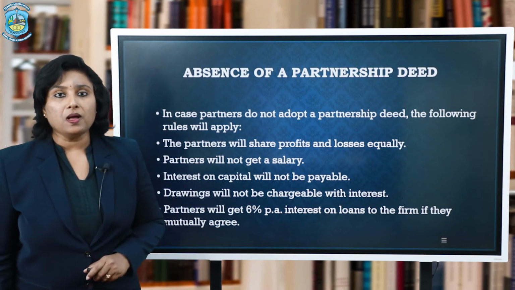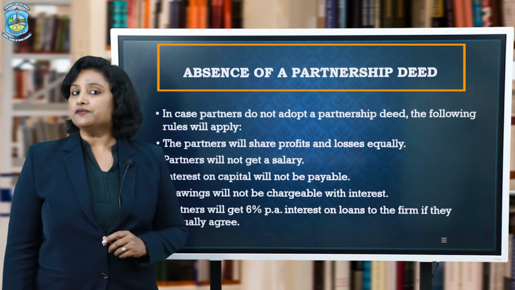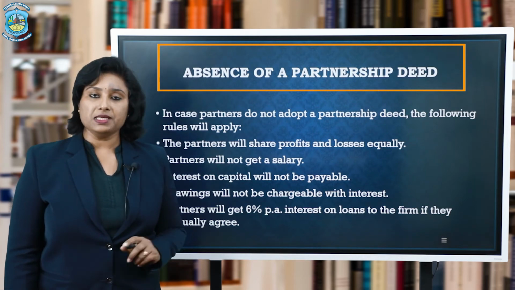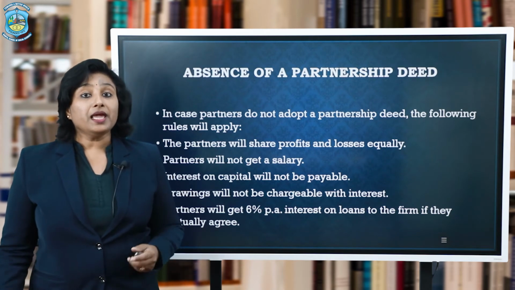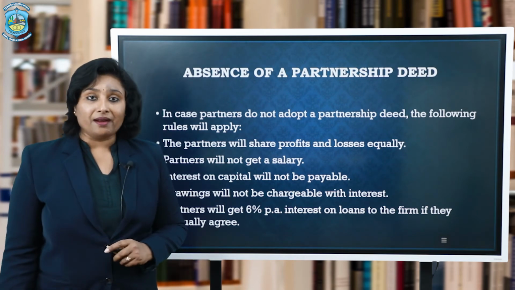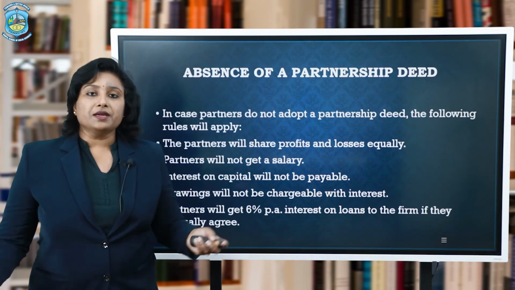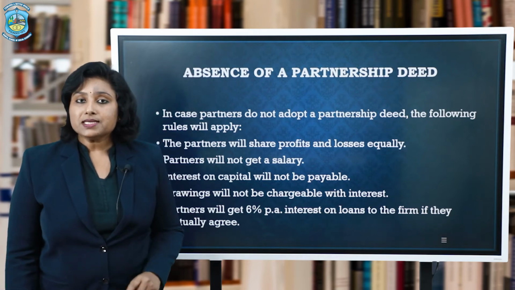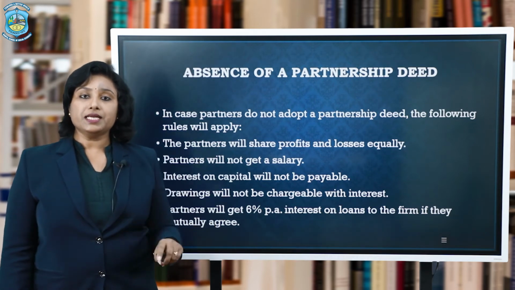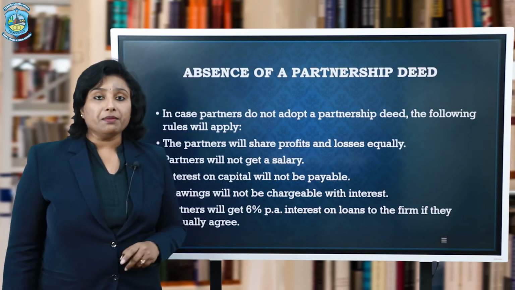Okay, so by now I hope that the different terms and conditions of a partnership firm and how they are documented in a partnership deed are absolutely clear. But ignorance can always be there. Some of the partners or the firm may sometimes ignore and not create their partnership deed. Now, in case of dispute in such a condition where the partnership deed itself doesn't exist, what can be done?